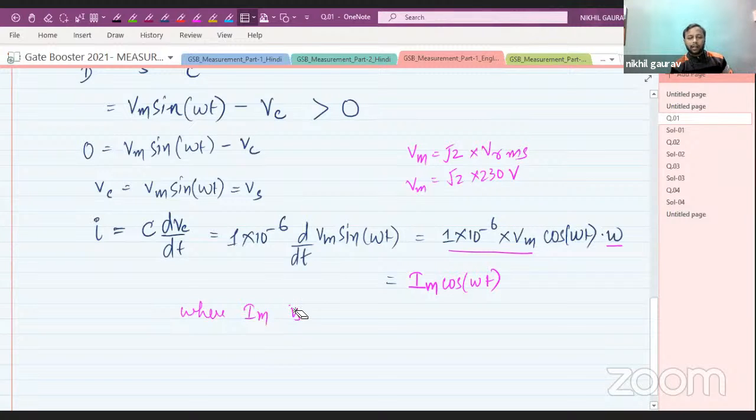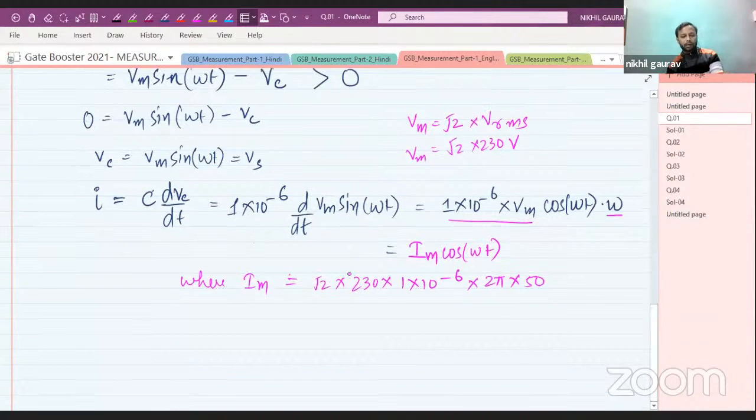is root 2 into 230 into 1 into 10 to the power minus 6. Omega is 2 pi f, with f being 50 hertz. So this is the maximum value of the current.